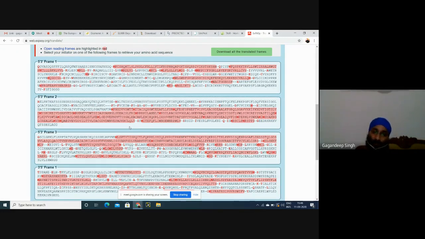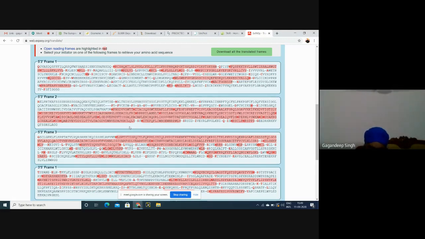This is the first thing we have to do after the expression of any gene. Any gene is expressing in the form of a protein product, and we can find that product in this way. If anybody has any doubt, please ask. You were saying that this particular nucleotide sequence gives the protein with the longest sequence. Yes, okay.